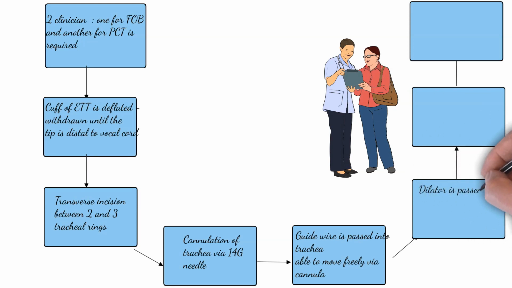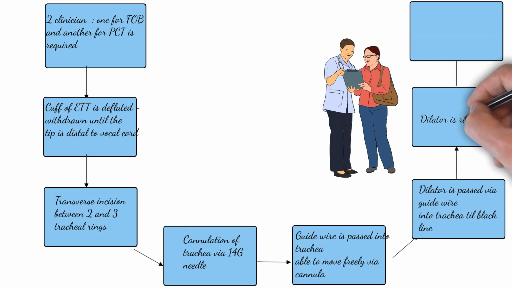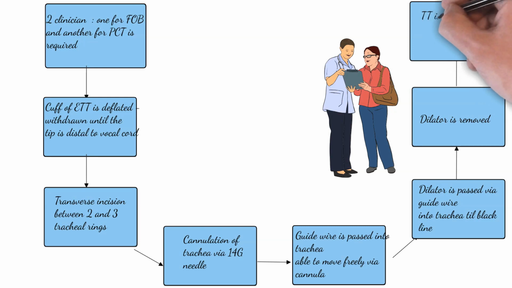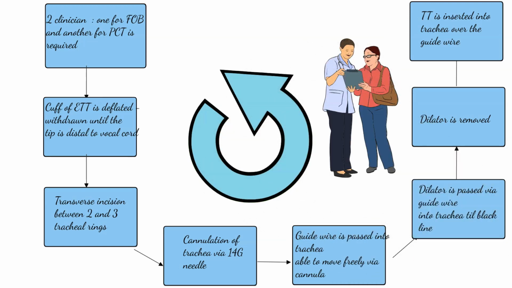Then the dilator is passed over the guide wire into the trachea till the black line, after which the dilator is removed, and then an appropriate size tracheostomy tube is inserted over the guide wire. So this is how the percutaneous dilation tracheostomy is done nowadays.